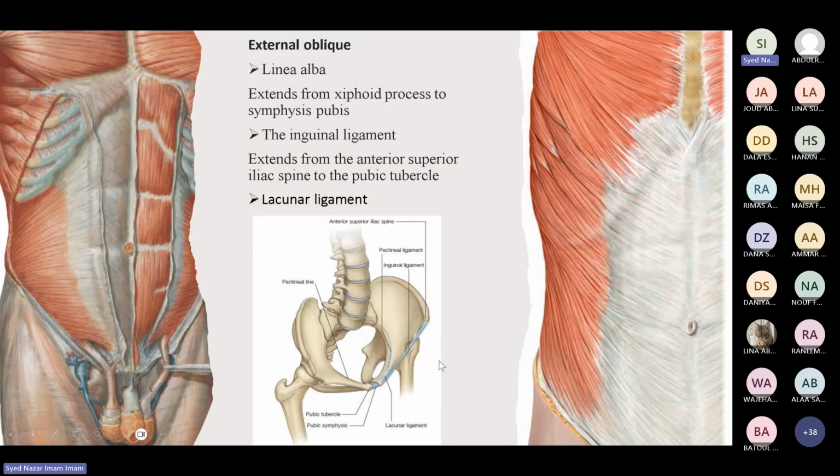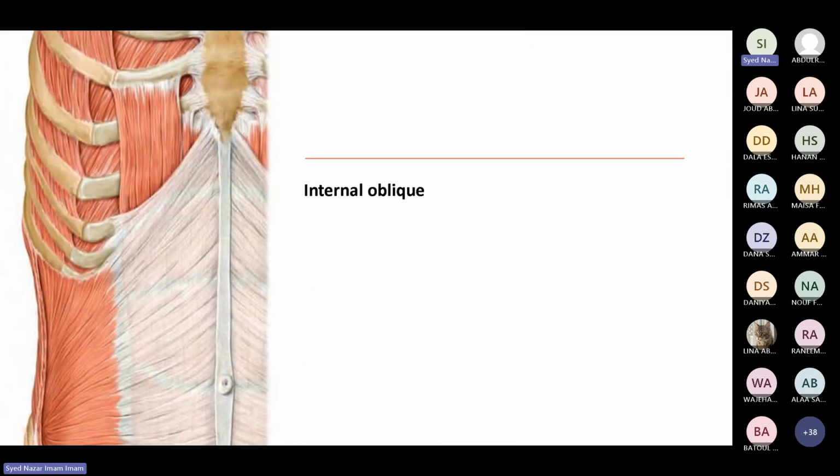Lacunar ligament, as I told you, is the reflection of the inguinal ligament on the pecten pubis here. And this reflection is called the lacunar ligament. So what is the lacunar ligament actually? It is the reflection of the inguinal ligament. Okay, so this is the reflection here. This is called the lacunar ligament.